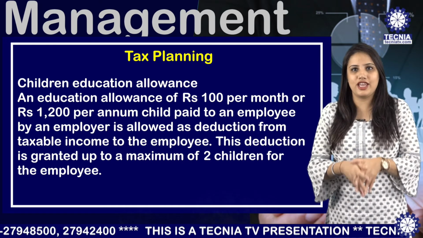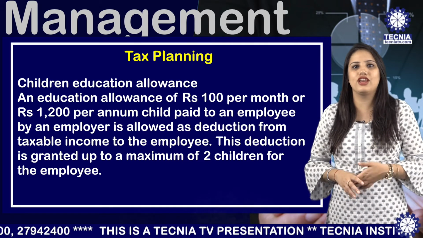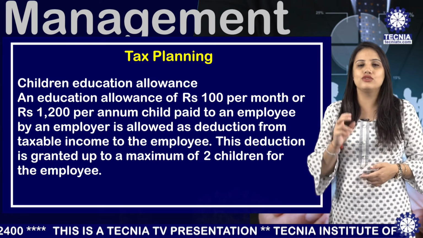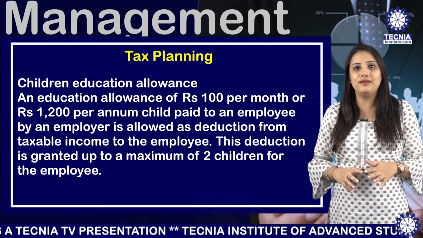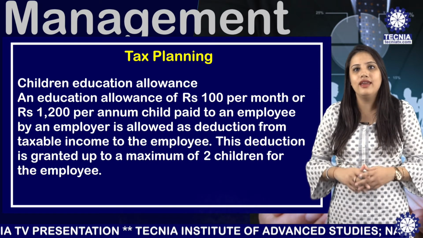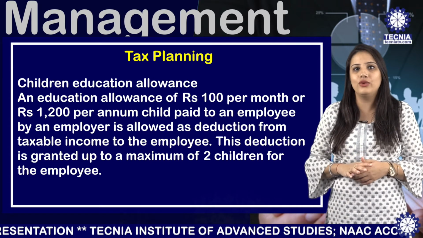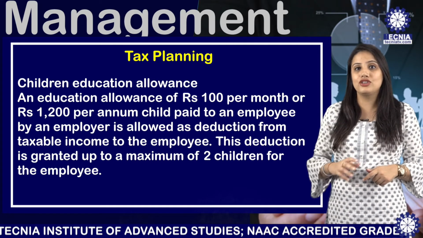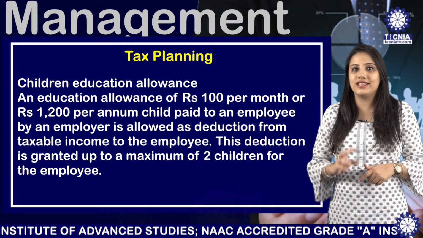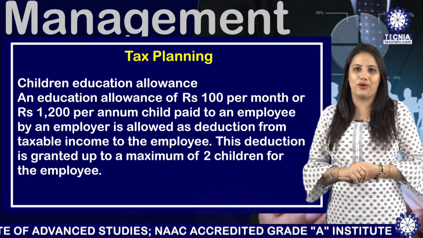Next component to save tax is the children education allowance. An education allowance of rupees 100 per month, or rupees 1200 per annum per child, paid to an employee by an employer is allowed as a deduction from taxable income to the employee. The deduction is granted up to a maximum of 2 children for the employee.